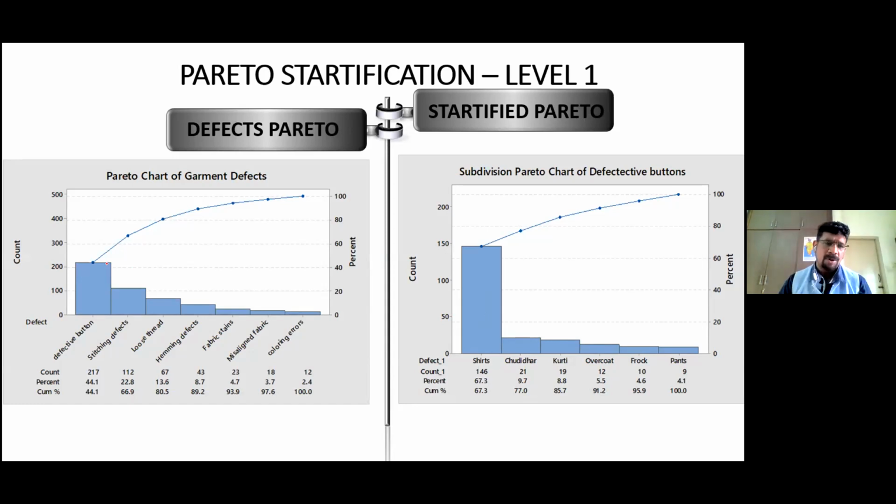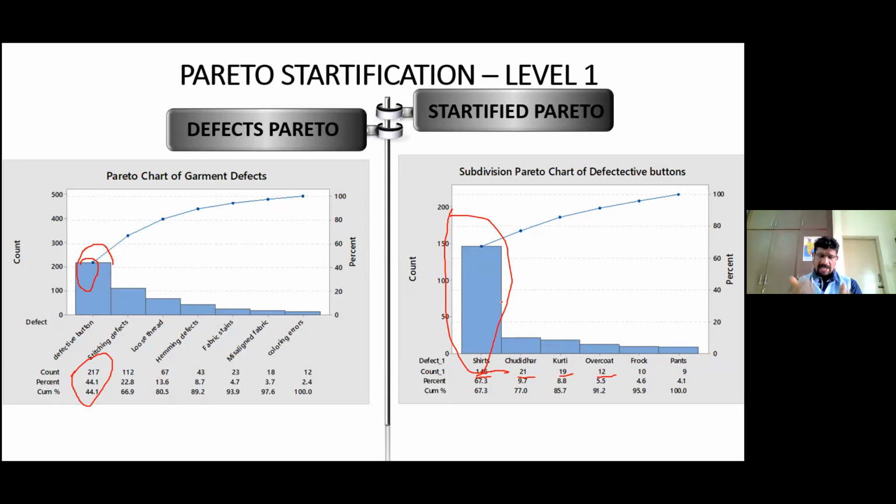Defective buttons problems are occurring more, nearly 217 times. So I decided, okay, let me stratify that defective button loss. What I see is the defective button problem occurs mostly in shirts. I got some additional data from the industry, and I found that in shirts it occurs 146 times, in chudidars 21, in kurtis 19, in overcoat 12, in frock, and in pants.